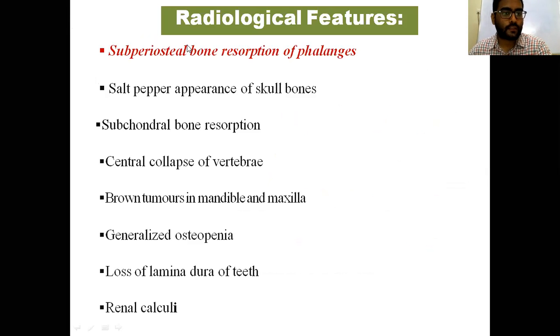Here radiological features are important. The subperiosteal bone resorption is seen in phalanges. This is a classical feature. And this is salt and pepper appearance in skull bones. Subchondral bone resorption, central collapse of vertebra, brown tumors, generalized osteopenia, and loss of lamina dura of teeth.